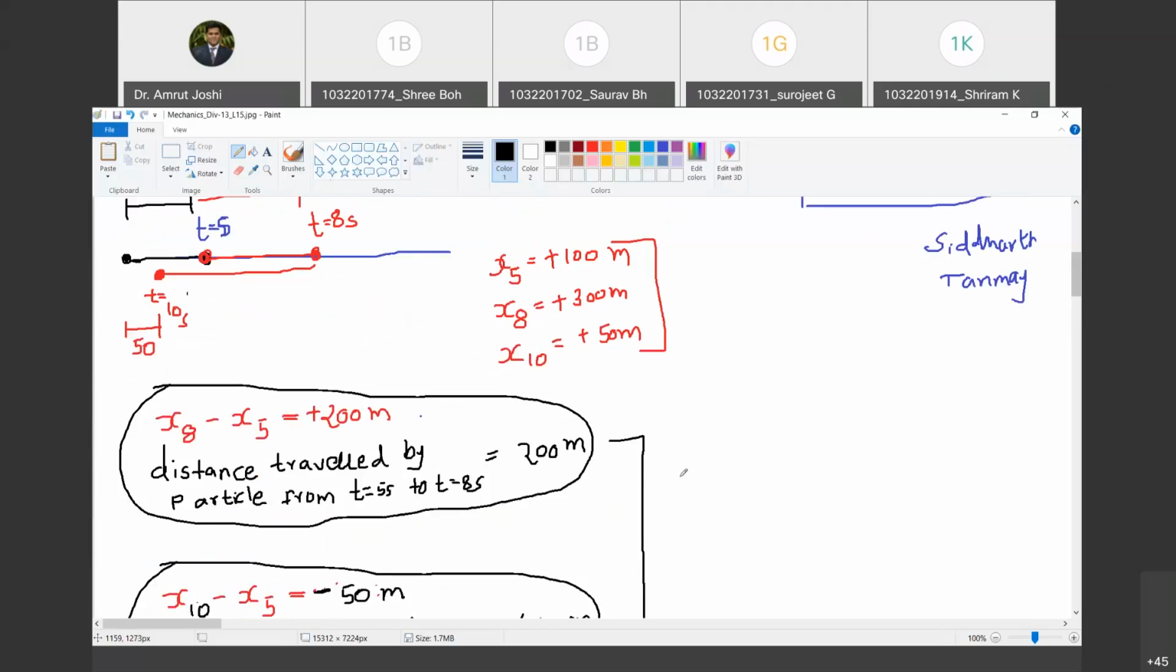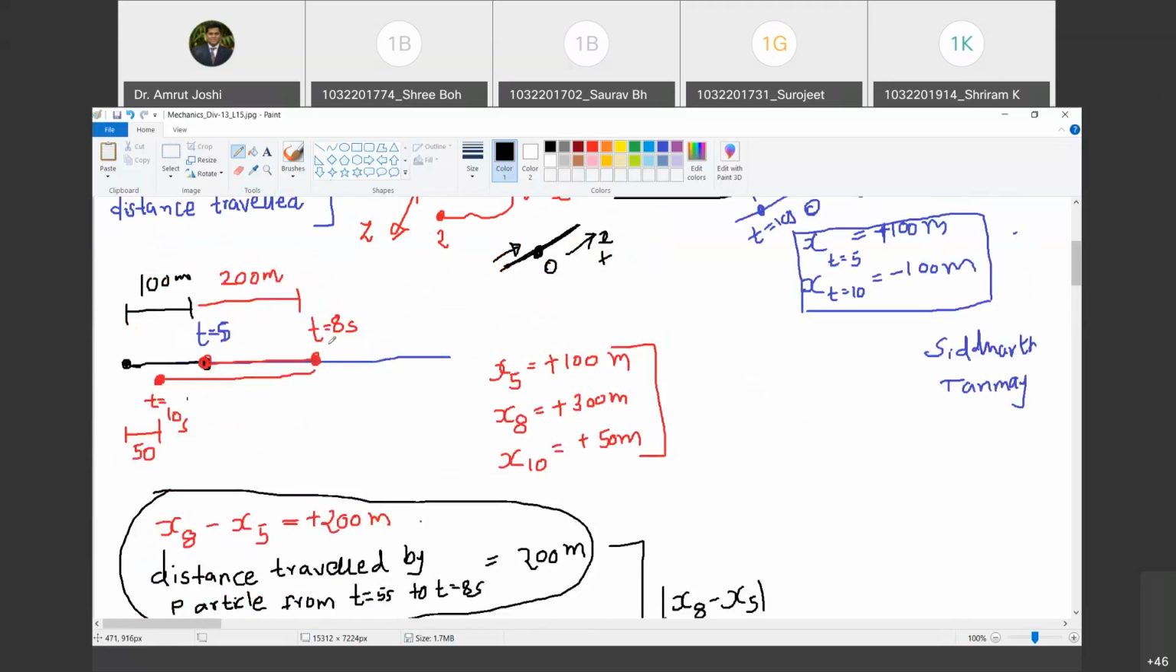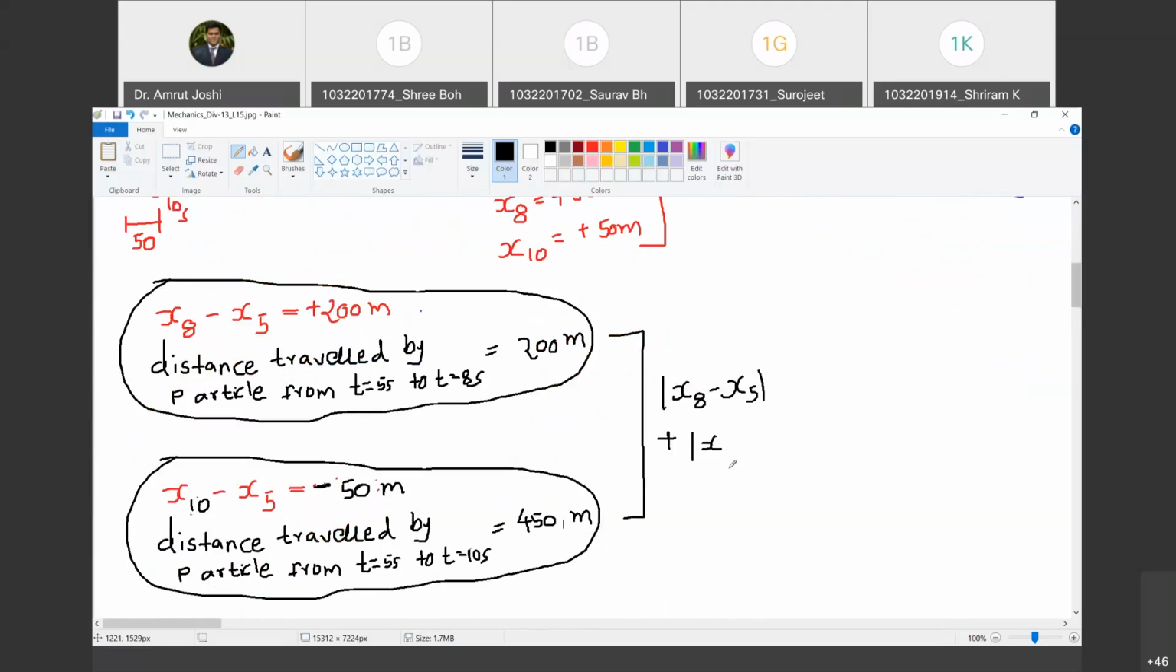Now I will do one more calculation. If I ask you to calculate the modulus of x8 minus x5, so the modulus of change in position from 5 seconds to 8 seconds, plus the modulus of change in position from t equal to 8 seconds to t equal to 10 seconds. Are you with me? Yes, sir.